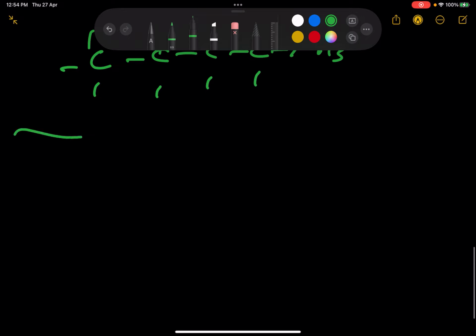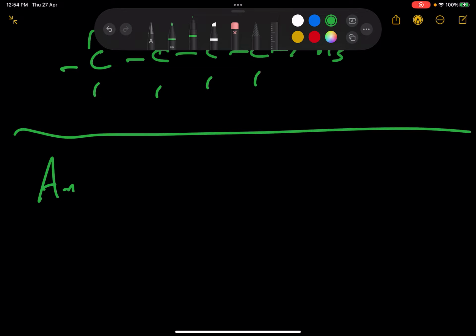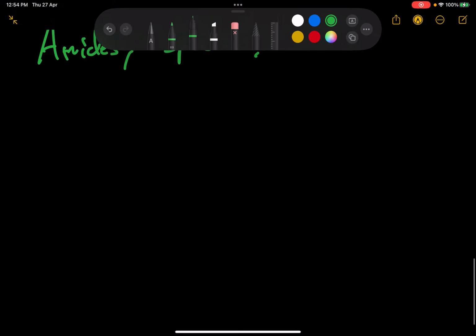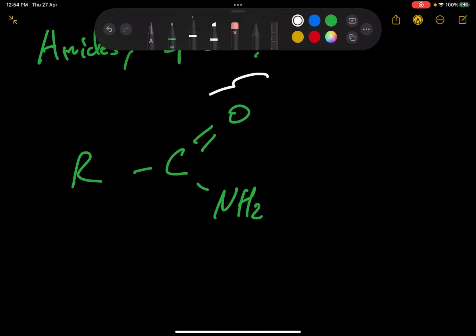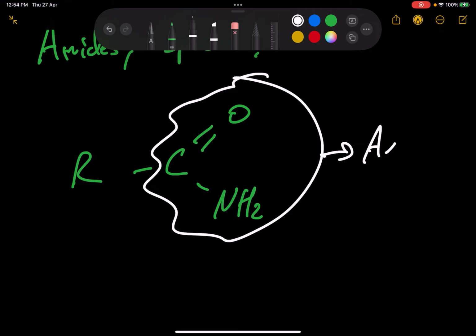Another family is called amides. What makes them special? The CONH2. Amines and amides are somewhat similar to alcohols and carboxylic acids. So amides have this group: C double bond O, NH2, and we have an R. This is what makes them special. It's called the amide group.